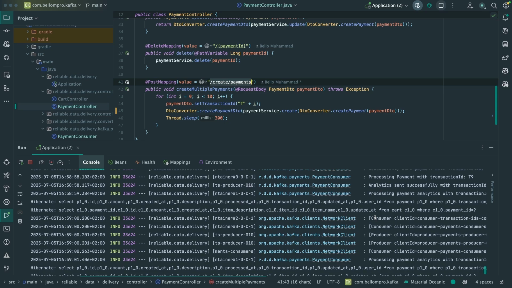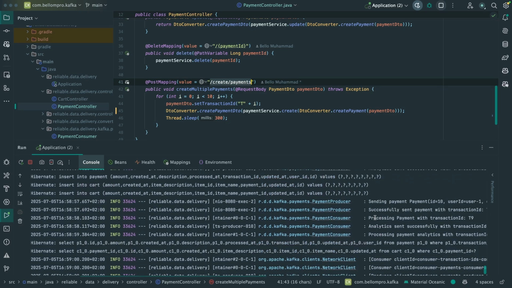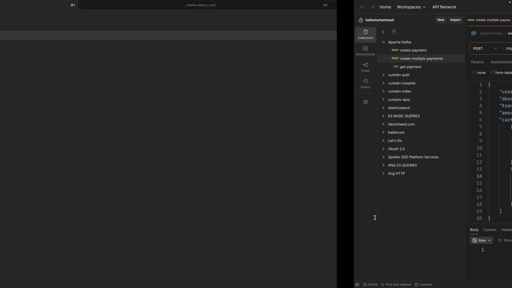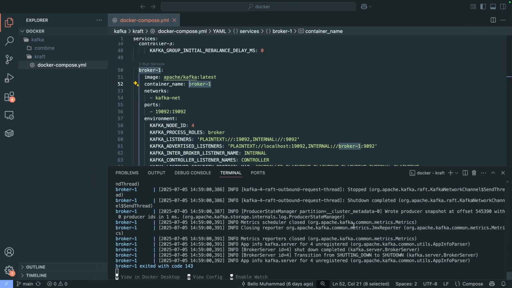You can check the logs after you do the test yourself. We are not going to spend much time analyzing the logs, but one thing we have seen is that the Kafka cluster has definitely re-elected a new leader for the affected partitions. And we are dealing with two partitions: partition 0 from the payment topic and partition 0 from the payment analytics topic.